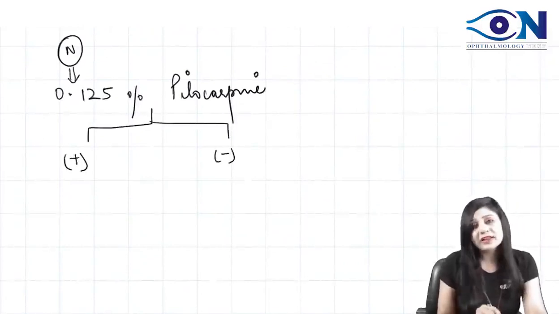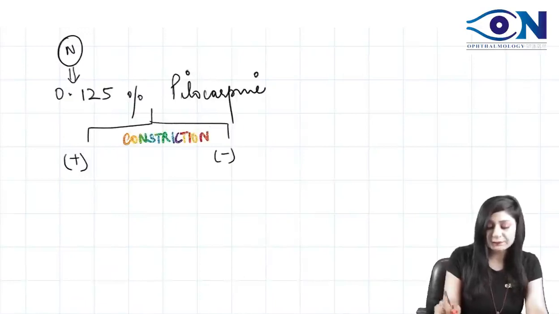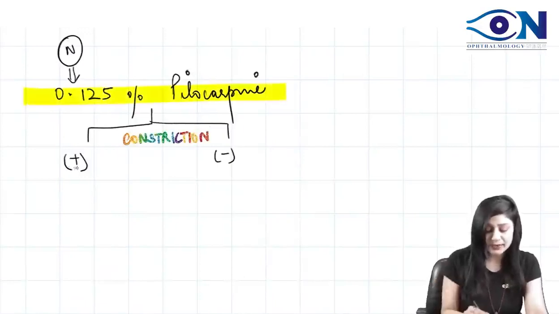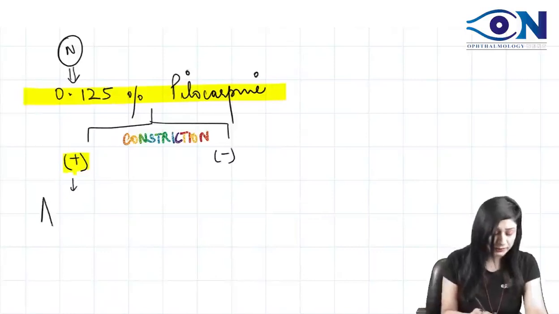There is only one kind of pupil which is showing you the constriction here. With 0.125% pilocarpine, if it is positive, then you get only one thing, that is your Adie's tonic pupil.